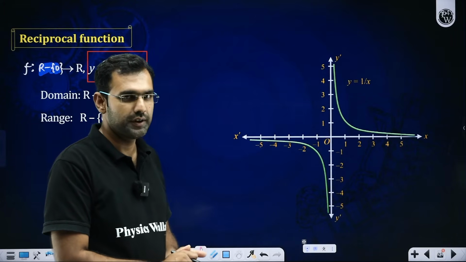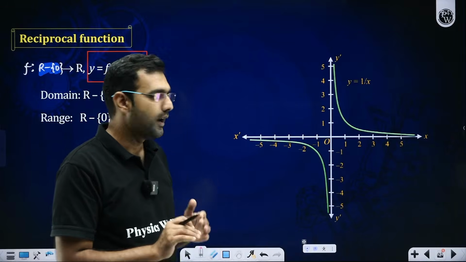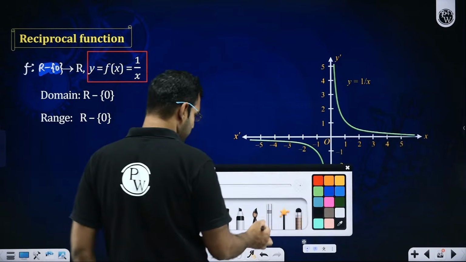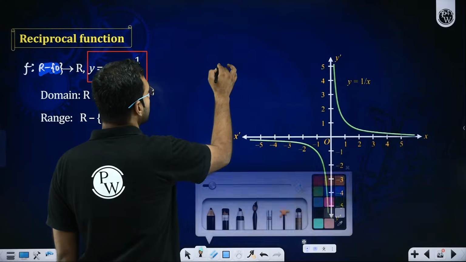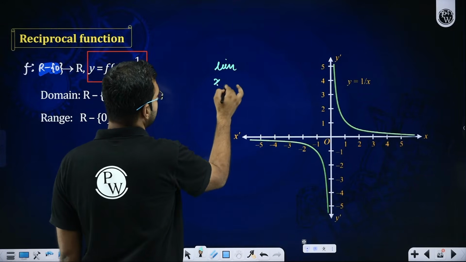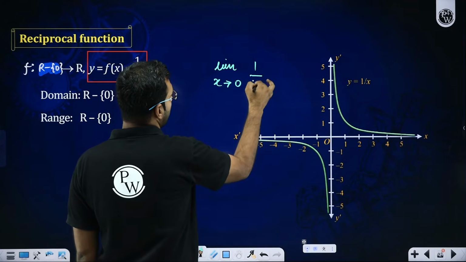I really appreciate it. Now, Alpha, let me answer your query. Alpha is asking what 1 by x does when x approaches 0. So mathematically, we say, when x approaches 0, what does 1 by x do?